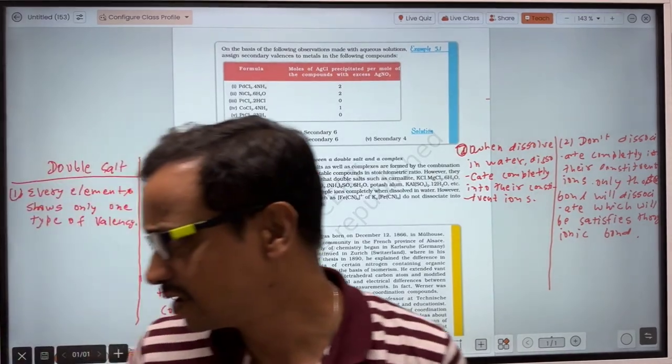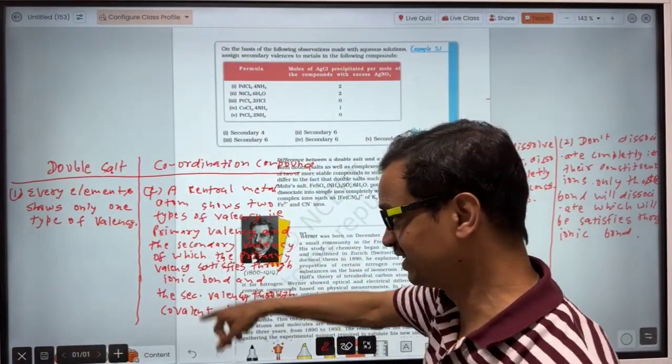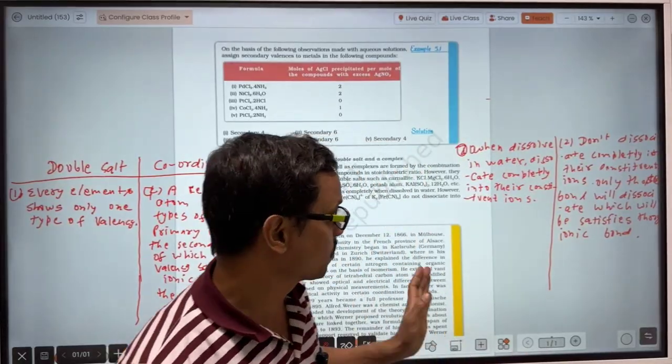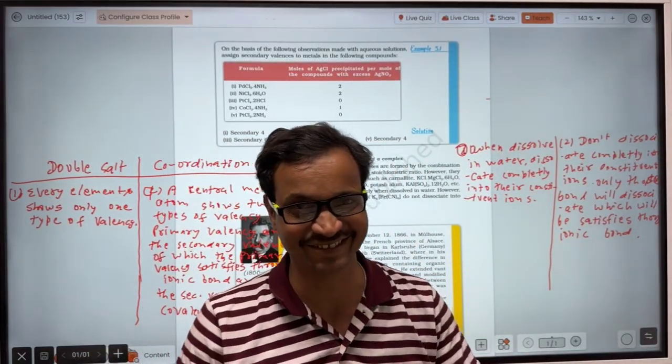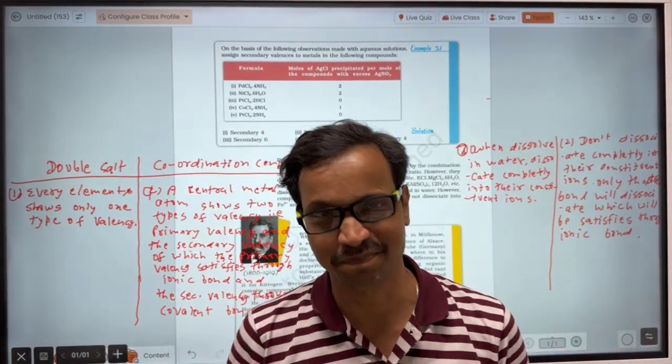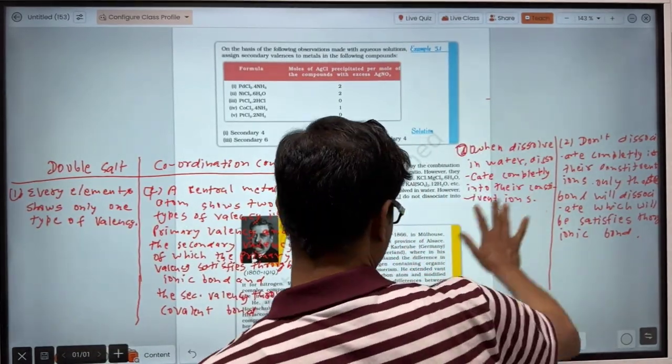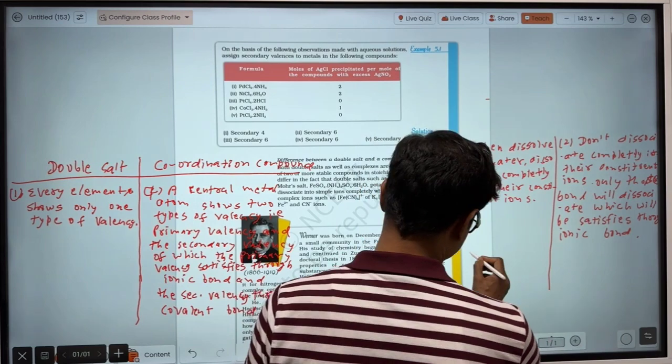Okay guys, you will get the marks when you write in this manner. You already know the difference between double salt and coordination compound. I hope that has been fixed in your brain. But you will not get 2 marks until you write like this. And the third one is the example.